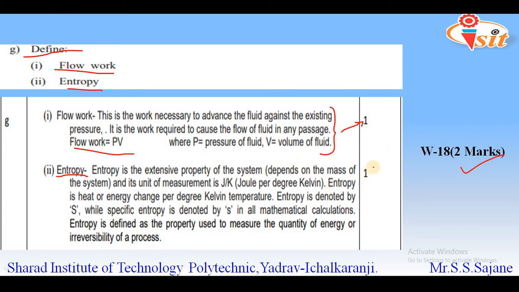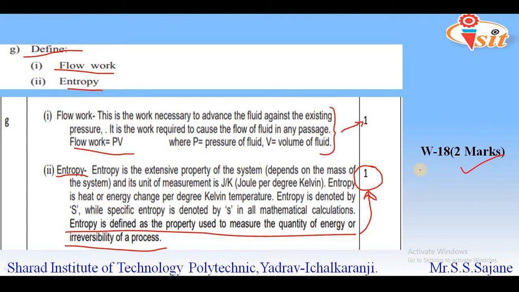For entropy, you can see the definition here, that is, entropy is defined as the property used to measure the quantity of energy or irreversibility of a process. There are many definitions from several books. You can write any definition, and that will give you 1 mark. So this was regarding the definition related with flow work and entropy, carrying 2 marks.